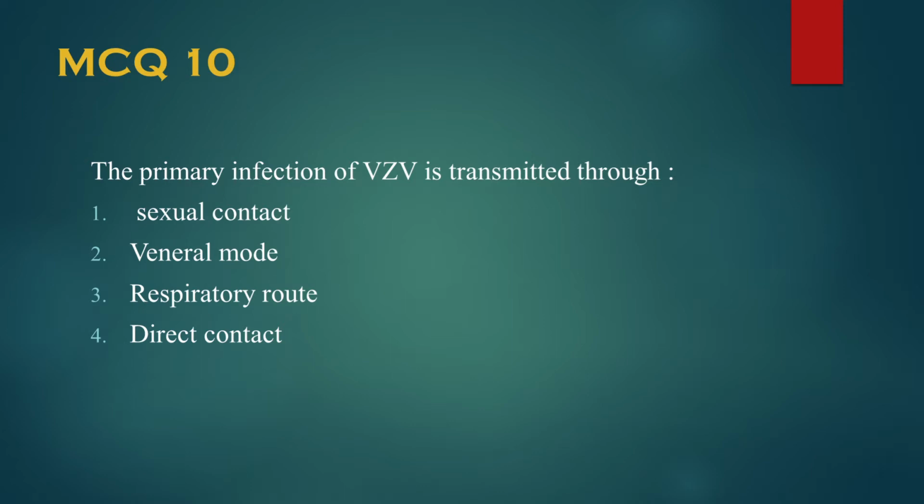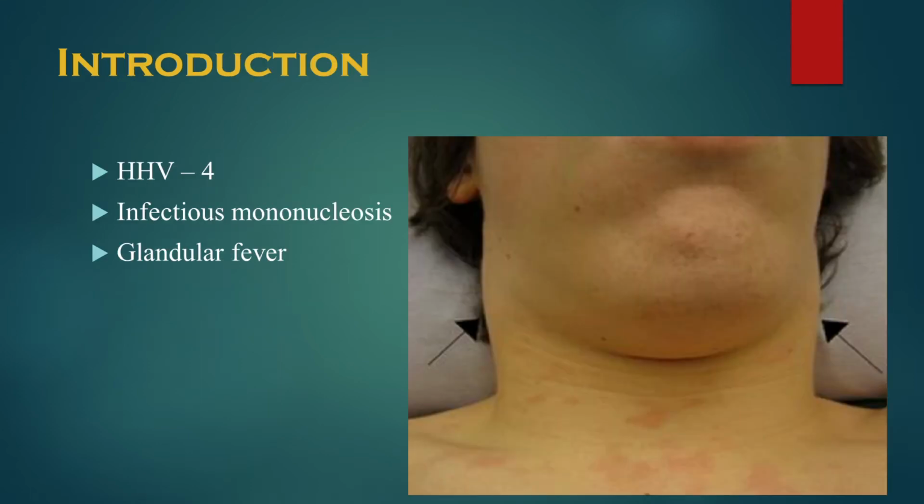That's all, guys, and we'll continue with our next virus, that is Epstein-Barr virus. So, an intro to the Epstein-Barr virus. As we have clearly discussed in the classification of the human herpesviridae family, the Epstein-Barr virus belongs to human herpesvirus type 4, that is HHV4. It belongs to the gammaherpesvirinae subfamily, and this Epstein-Barr virus is a causative agent of infectious mononucleosis. This disease is called kissing disease, and it causes glandular fever.